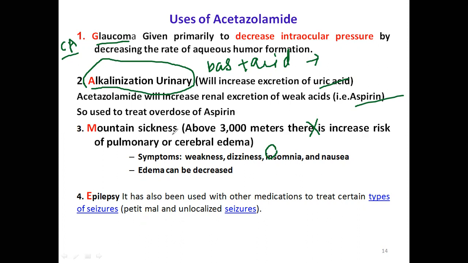Lungs will get accumulated by fluid. When fluid is accumulated in lungs, now what happens? You can't breathe, you will die. In that condition we can use this acetazolamide. Acetazolamide is also used in treatment of epilepsy, in treatment of petit mal and unlocalized seizures. So this is about carbonic anhydrase enzyme inhibitors.